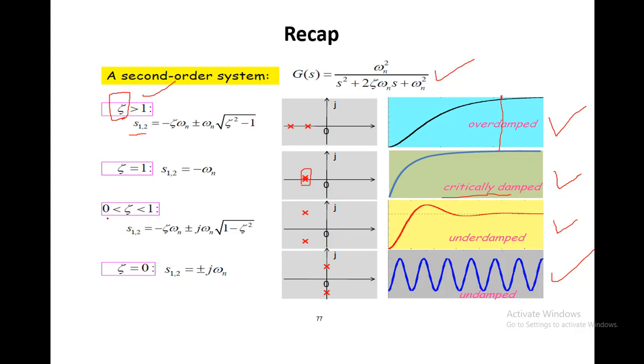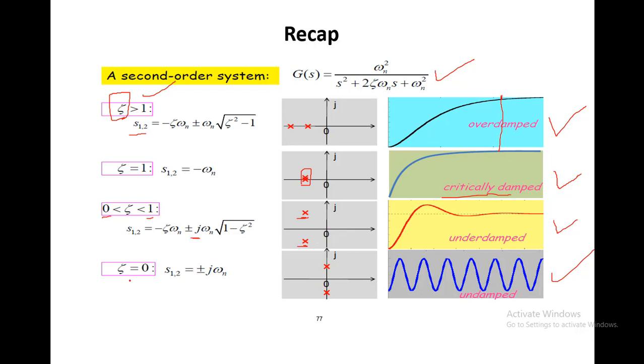If the value of zeta is between 0 and 1, the system has two poles on the left hand side of the plane, and these two poles are complex conjugates of each other. The roots also have an imaginary part, so the system is said to be underdamped.